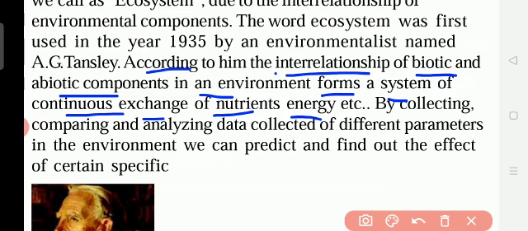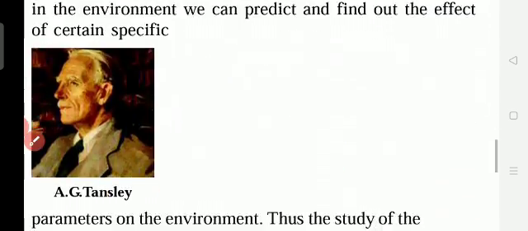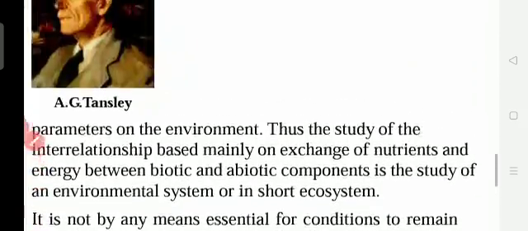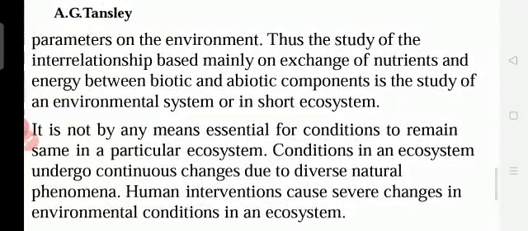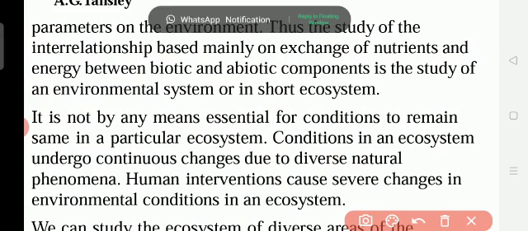Now, the plant will give food to the squirrel, and the squirrel will be food for the owl, and the owl will be food for the snake. So like that, there is an exchange of nutrients. They give each other nutrients. The plant gives to the squirrel, the squirrel becomes food for the owl, and so on. So this is the interrelationship. This is one system. Okay, so he is A.G. Tansley, who first used the word ecosystem.